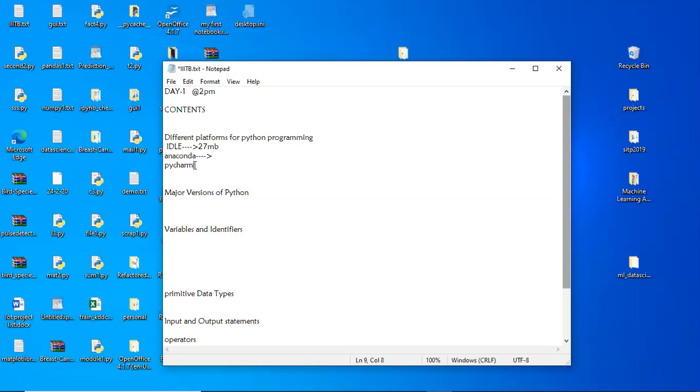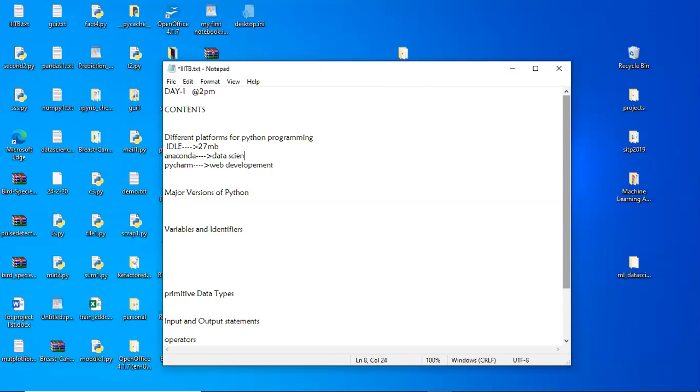The next platform is PyCharm. It is a platform which is developed for web development. If you want to work on web development in the future, then it is better to go with this platform. For web development, it is the best platform, whereas for data science, Anaconda is the best platform. I will explain how to use this Anaconda platform in this session.